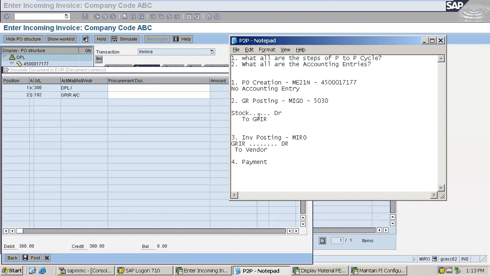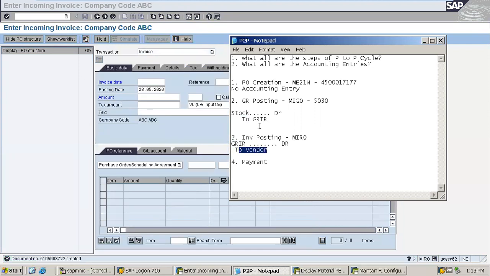Then please note in the GR posting stock was debited and GRIR was credited, and here in the invoice GRIR is being debited, vendor is being credited. That means here GRIR was credited and here GRIR is debited. Finally it is 0. Then the remaining is stock being debited in GR posting, and in the invoice stock is credited. That means finally stock debit to vendor is the remaining accounting entry.